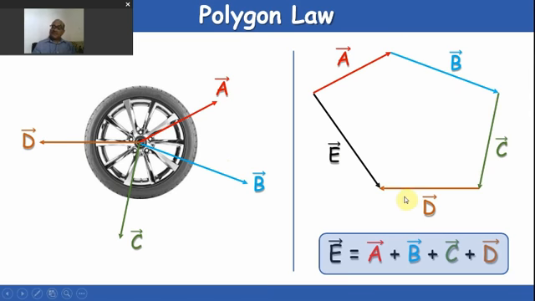If we place all these vectors such that we start from one vector, and then place another vector with its tail point on the head of the first, and again the tail point on the head of the earlier one, then we can reach the resultant E vector. So E vector is basically the sum of all the vectors, taking into account the value and the direction. The polygon law represents this.